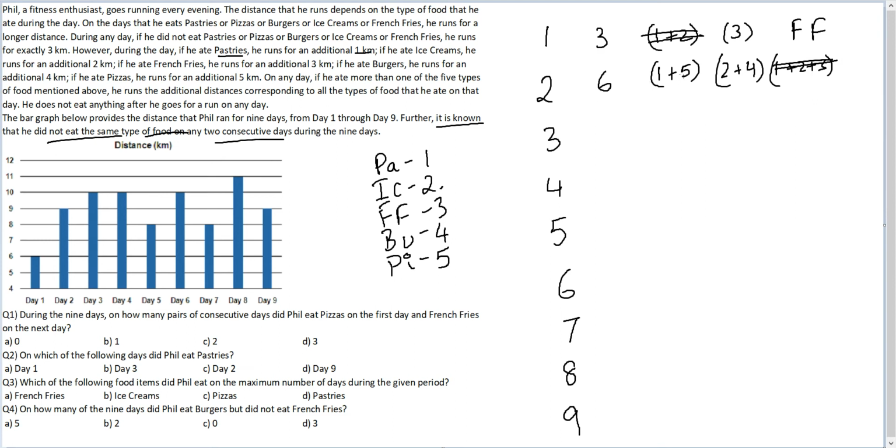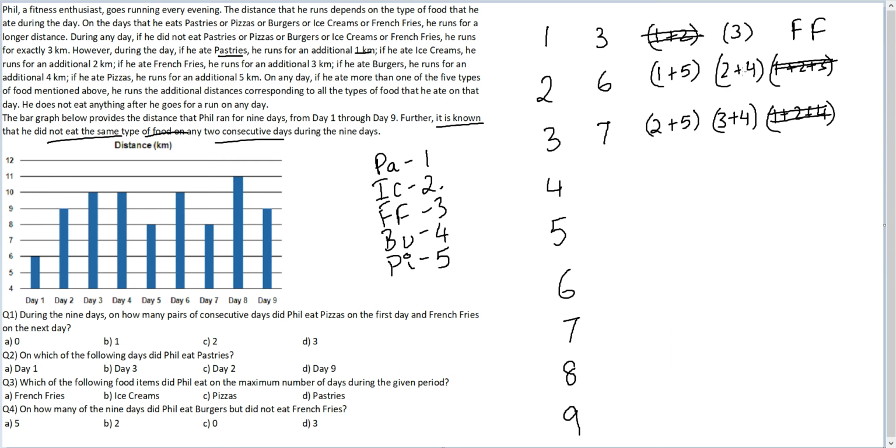We still don't know on second day whether he ate 1 plus 5 or 2 plus 4. On day 3, he has run an additional of 7 kilometers. Okay, 7 kilometers can be given by 2 plus 5, 3 plus 4, or 1 plus 2 plus 4. These things can be used. Now see, if he picks up either 1 plus 5 or 2 plus 4 on day 2, he cannot take 1 plus 2 plus 4 in any case, because 1 gets repeated, 2 gets repeated, 4 gets repeated. So this is definitely not the case.